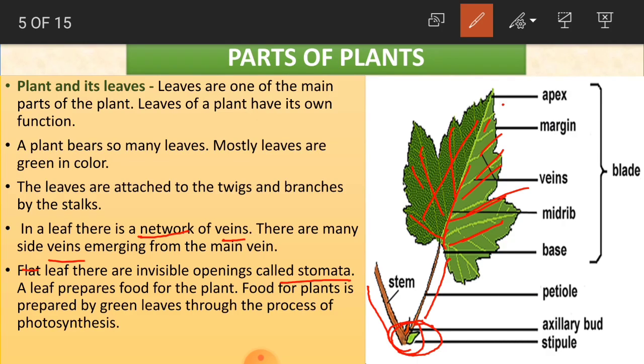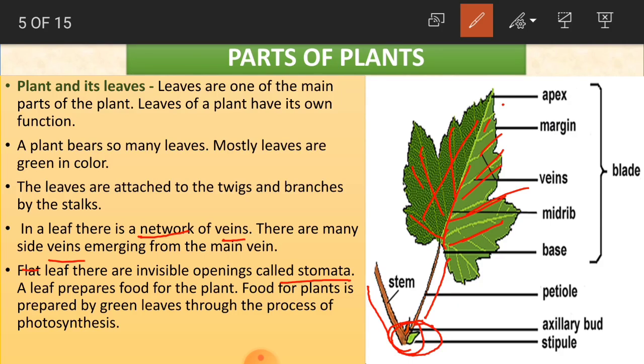Stomata is also a part of the leaf, and this is invisible. We will not be able to see these, and through this stomata, the air is passed. As I said, the veins are going to carry oxygen, same like that this stomata is going to carry the gas. What gas are we having here? The oxygen. So it makes the gas flow for the leaves and the tree.